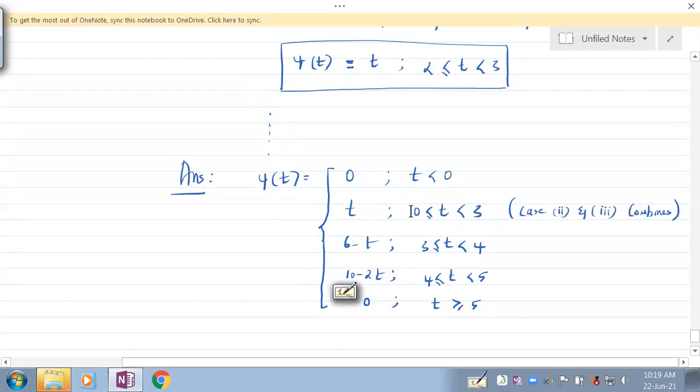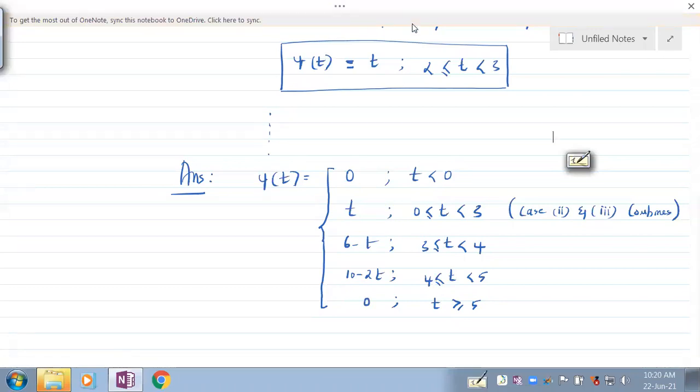We had seen it from 0 to 2 and from 2 to 3. Since in both cases it is t, we have combined the 2 cases. Understand that? And this is 6 minus t, this is 10 minus 2t. Fine. So this is how it looks. You need to do this as an assignment and submit in Google Classroom by Saturday. I've given you enough time.